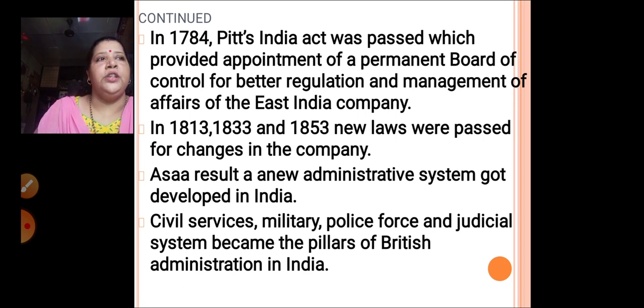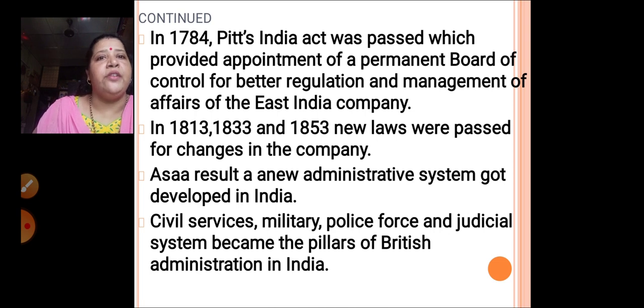Because of this changing of laws in the East India Company, a new administrative system was developed in India, according to which civil services, military, police force and judicial system became the pillars of British administration in India. They were setting up their own parliamentary system over here.